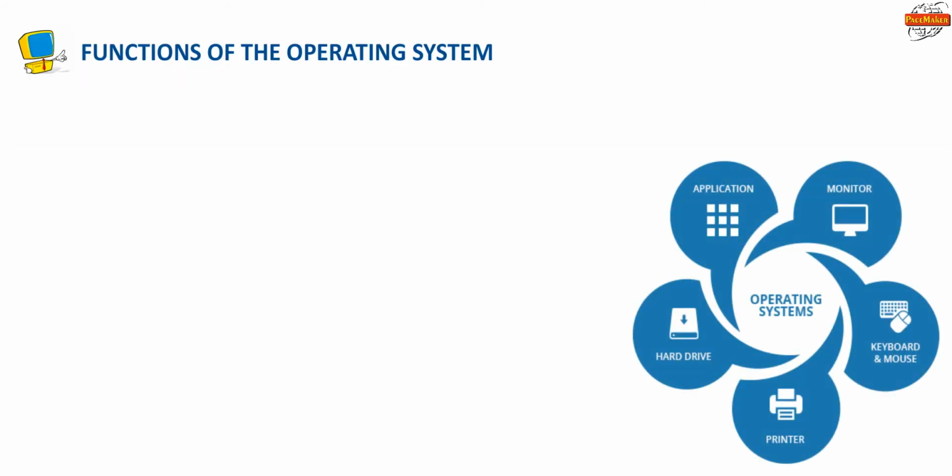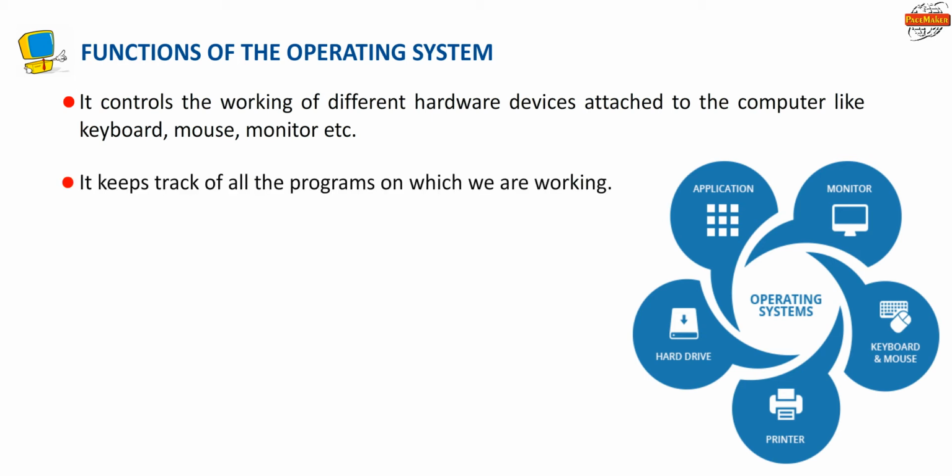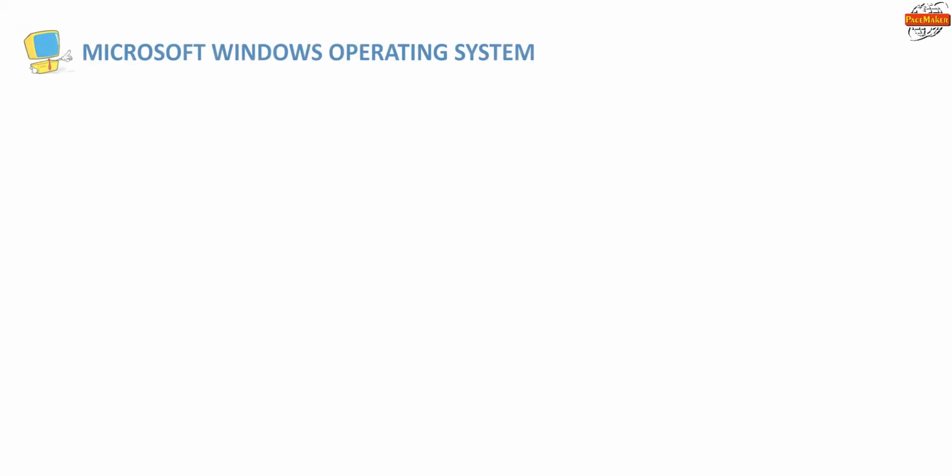Functions of the operating system. It controls the working of different hardware devices attached to computer like keyboard, mouse, monitor, etc. It keeps track of all programs on which we are working.